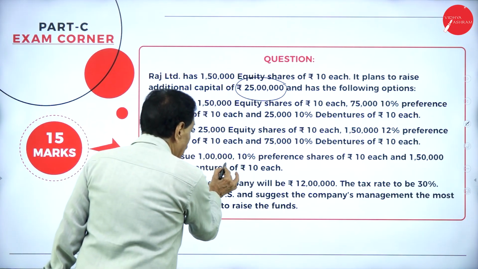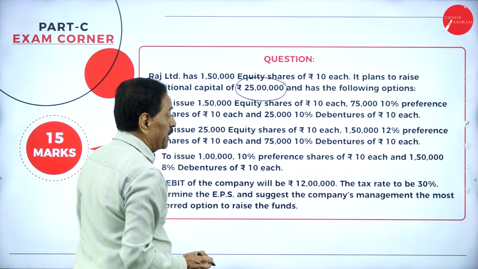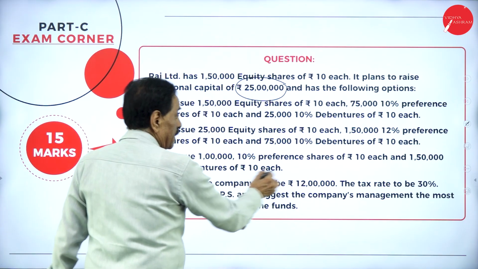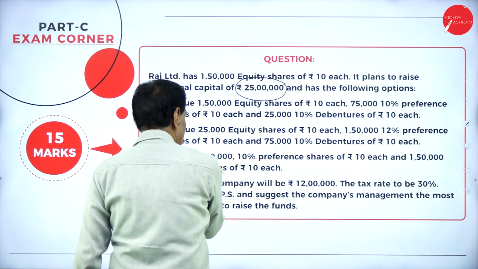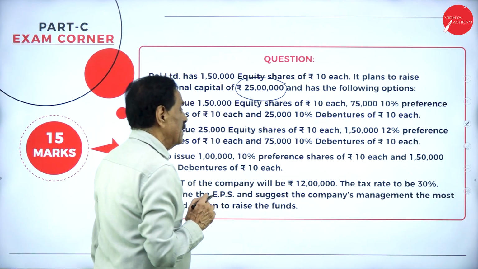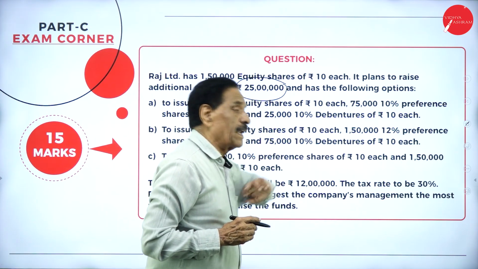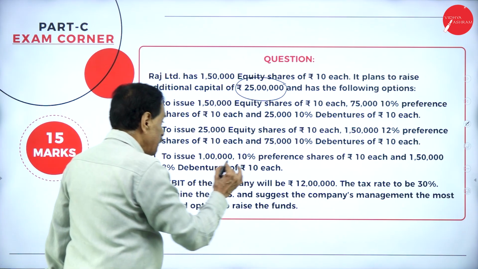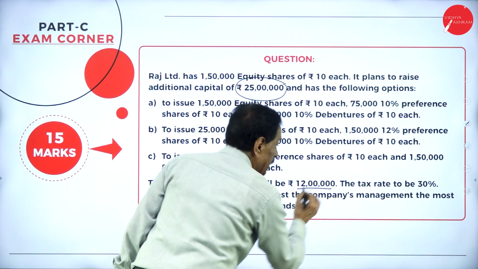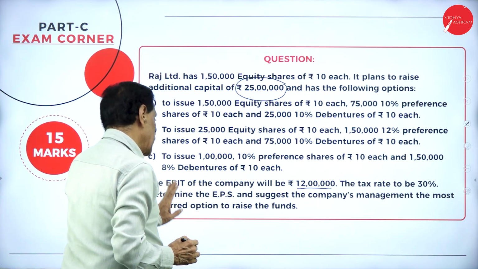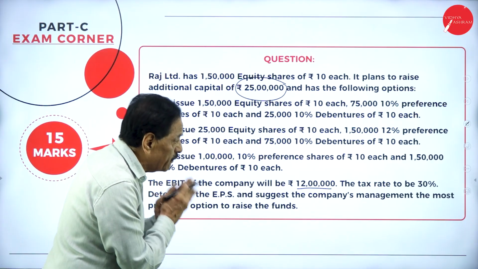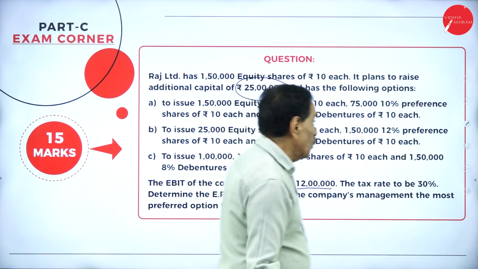Third option: to issue 1 lakh 10% preference shares of 10 each means 10 lakh. Then 1,50,000 of 10 each means 15 lakh. So 10 lakh plus 15 lakh is 25 lakh. Your EBIT is 12 lakh, important. The tax rate to be 30%. Determine the earning per share and suggest which option to be accepted. We'll go slow now.